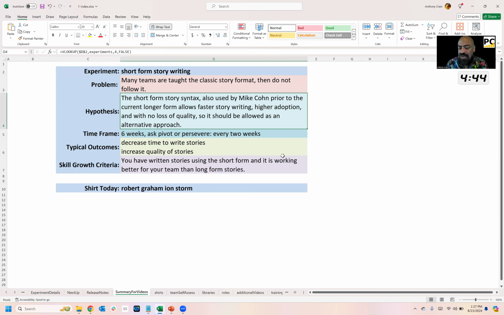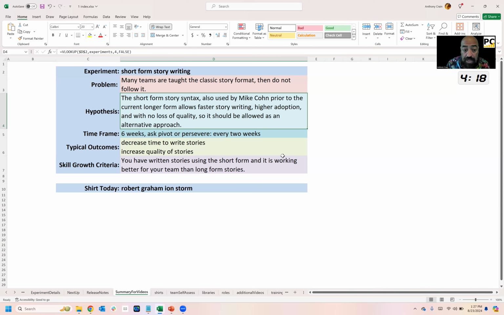So many teams are taught that classic format for story writing, and then they just don't do it. If you look at their stories by audit, you'll see tons of them don't have anything in them, or they have something other than the normal expected format. So the hypothesis here is that there's actually a short form syntax also used by Mike Cohn in his books. In fact, he's used both types in his book, so he endorsed both at least through publication. He might even have invented them.